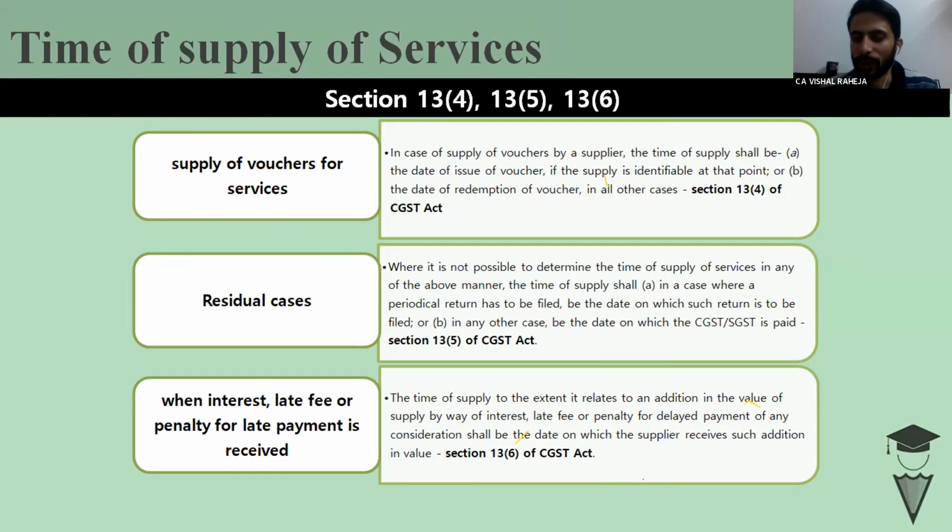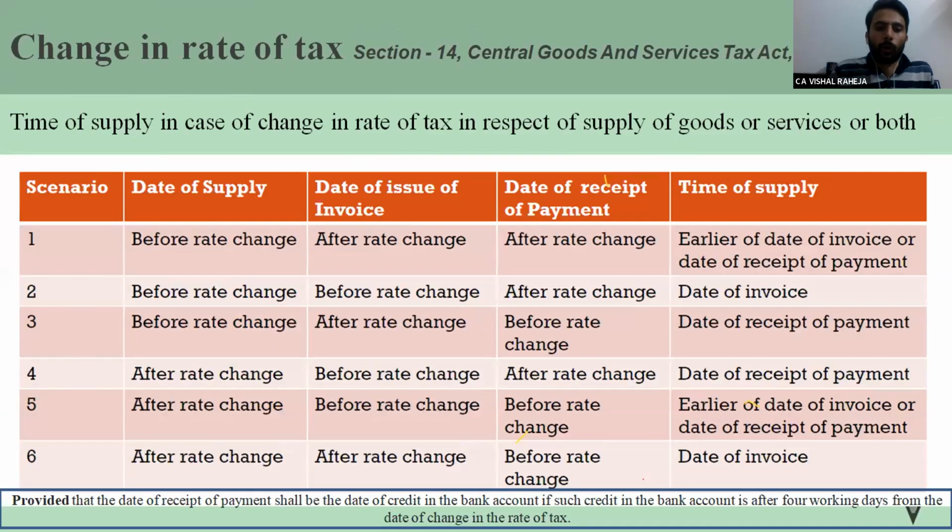But before moving to place of supply, one last section, a very interesting section: time of supply in case of change of rate. Section 14 specifically says I will tell you the time of supply in case there is a rate change.